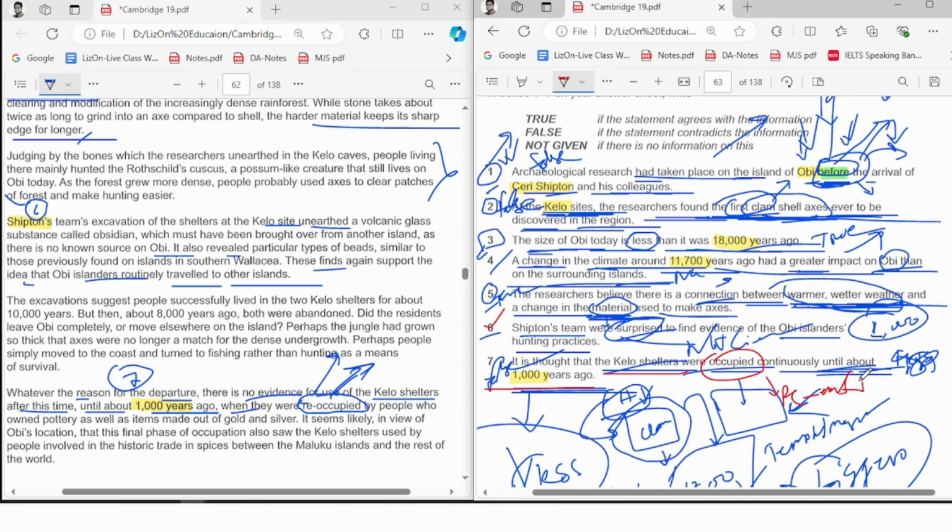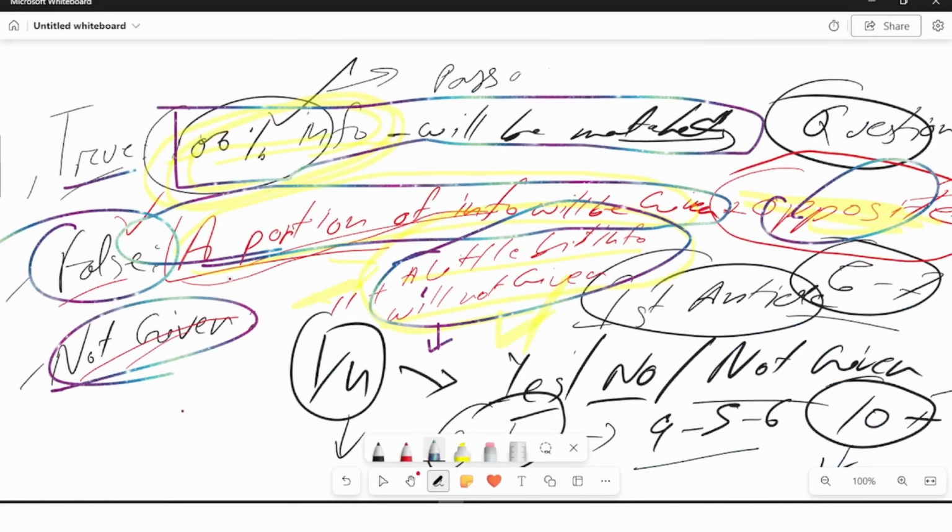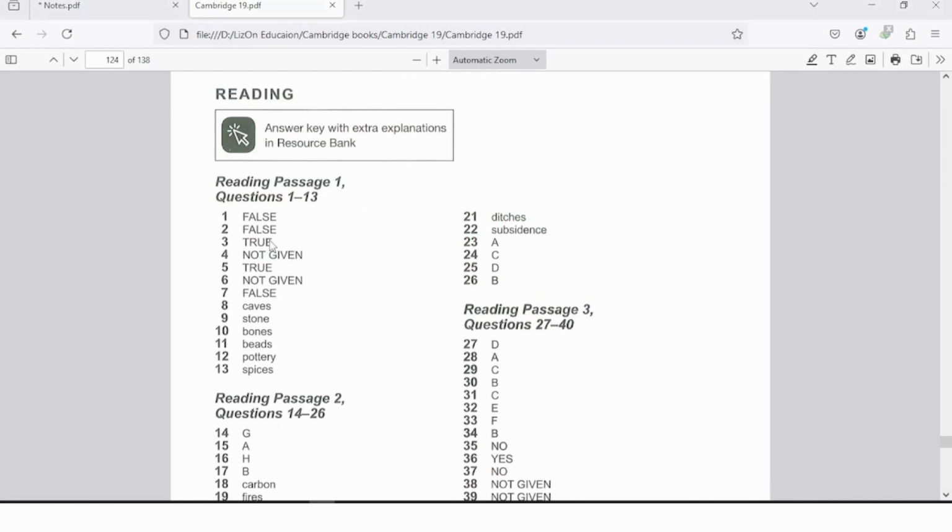That's all, nothing else. So whenever you find this, again, 100% of the info will be matched, and for the false, a portion of info will be given opposite, and for the not given, a portion of info will not be given. The first thing, now you can match the answer. You can see false, false, true, not given, true, not given, and then false.